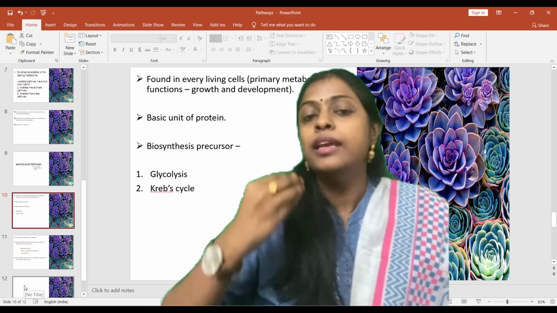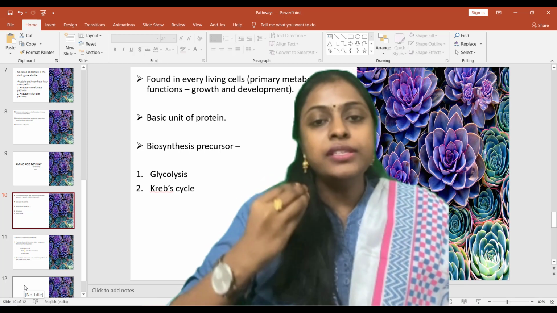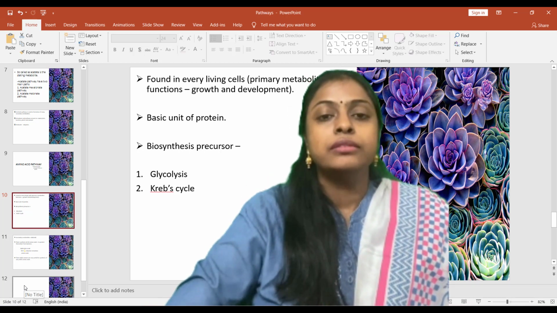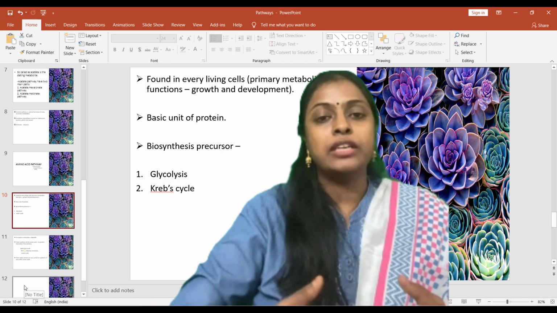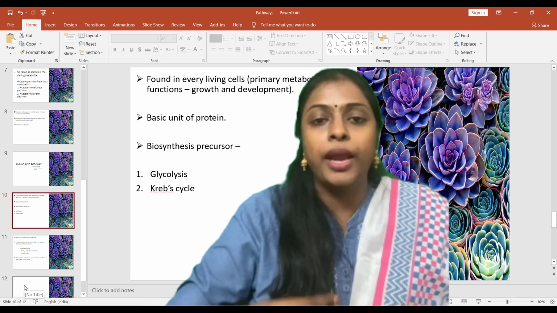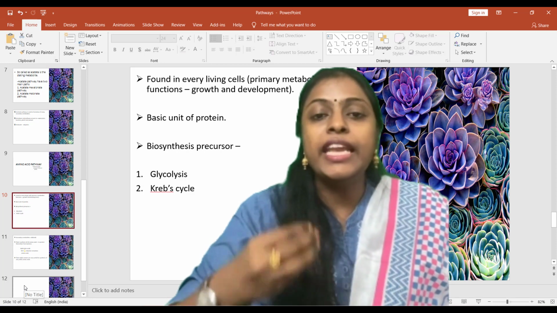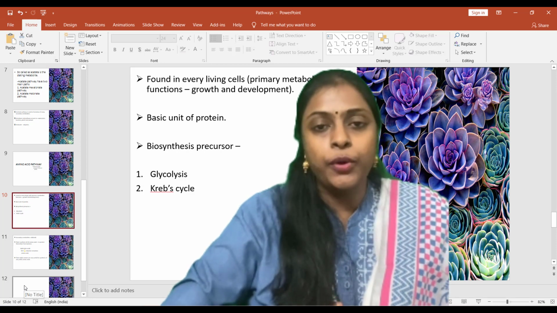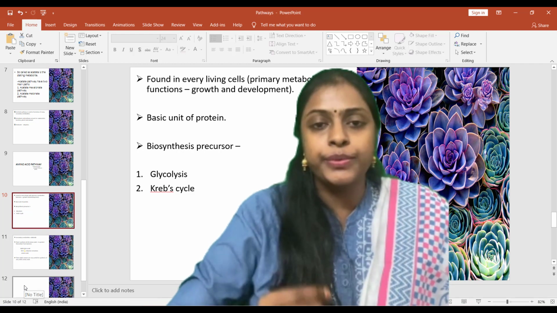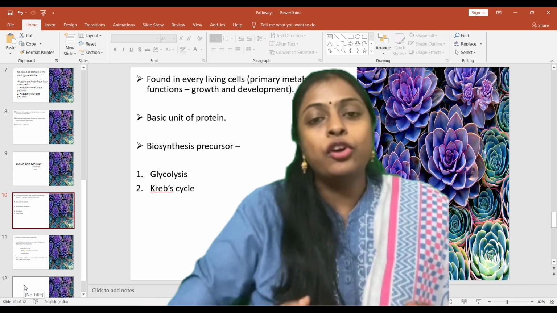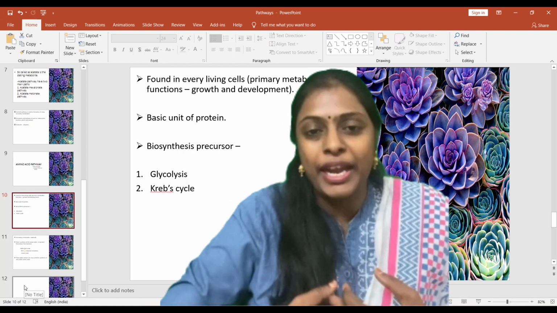Protein is present in every living cell. Plant is also a living cell, right? Proteins are present in plants also. We have 20 amino acids. These 20 amino acids are very important to our body, and amino acids are the basic units of protein, because proteins are made up of amino acids.